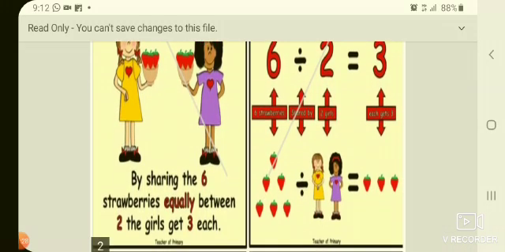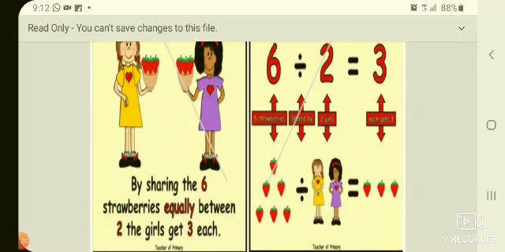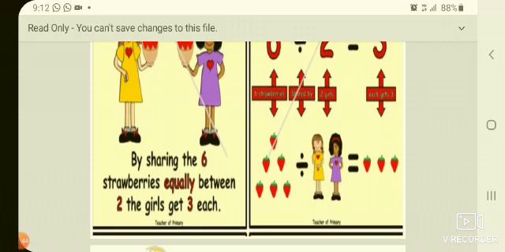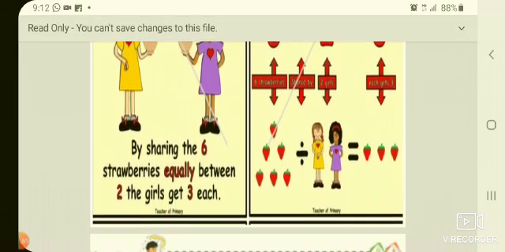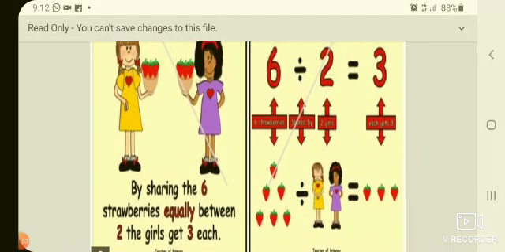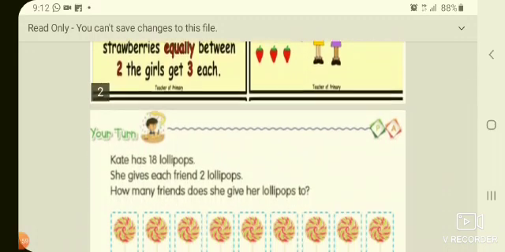Okay, sharing 6 strawberries equally between 2 girls. See, 6 divided by 2. How can we write it? So a total of 6 strawberries are there and we have to give those 6 to 2 children. So each will get 3. See, children, if we separate the 6 strawberries into 2 groups, how many will each group get? 3. So the 2 girls get 3 each.